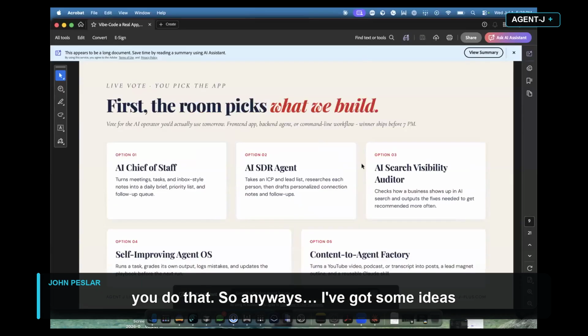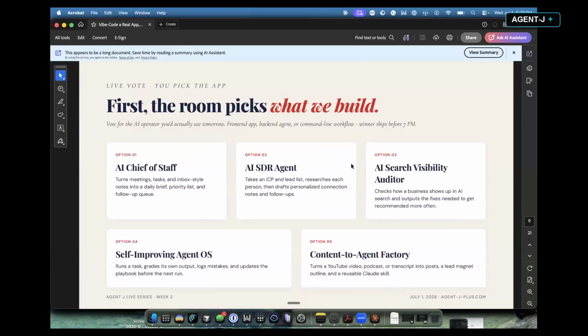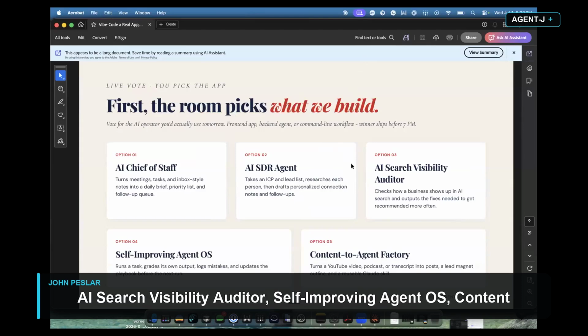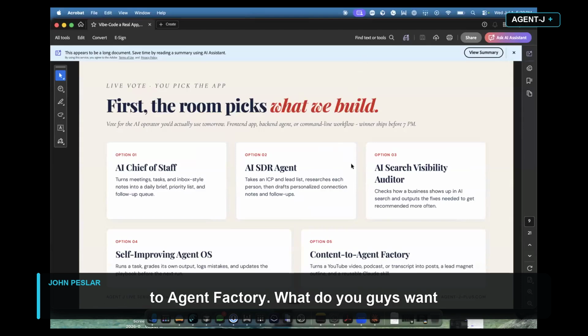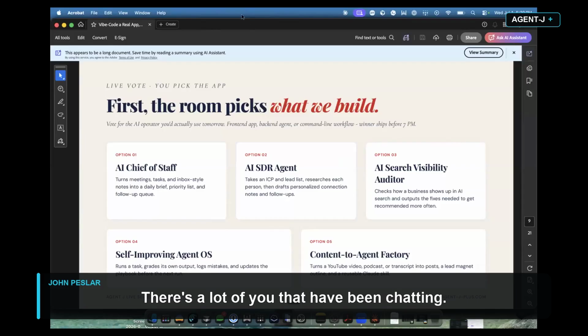So anyways, I've got some ideas here on what to build. We're going to build something together, so let's vote on it. Five different options: Chief of Staff, AI SDR, AI Search Visibility Auditor, Self-Improving Agent OS, Content to Agent Factory. What do you guys want me to build? You can just come off camera or you can put it in chat. There's a lot of you that have been chatting.